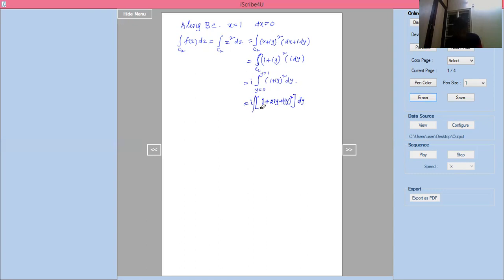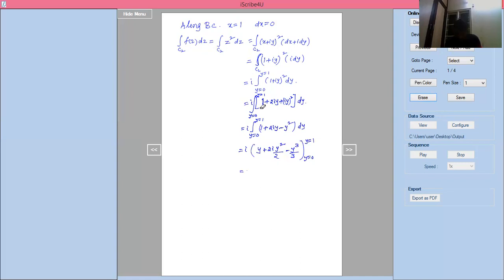This is nothing but the integration from y equal to 0 to y equal to 1. Now i into the integration of 1 plus 2i into y minus y square. The i square value should be minus 1, so minus y square, into dy. Now i into the integration of dy should be y, plus 2i into the integration of y dy, which is y square by 2, minus the integration of y square, which is y cube by 3. Limit should be y equal to 0 to y equal to 1.